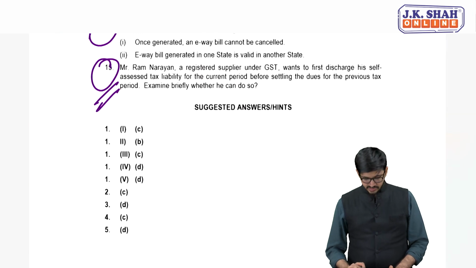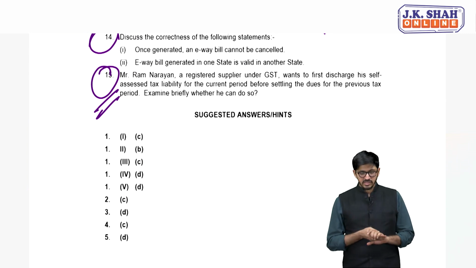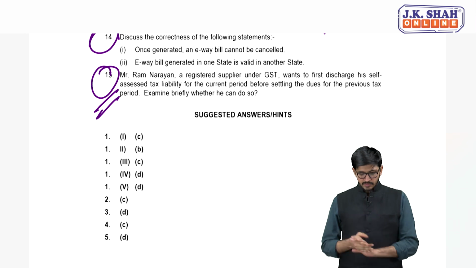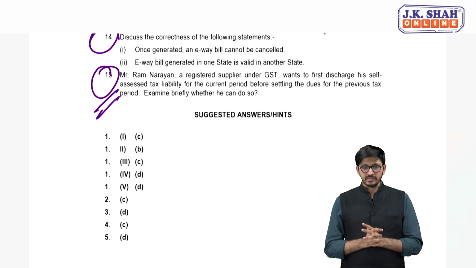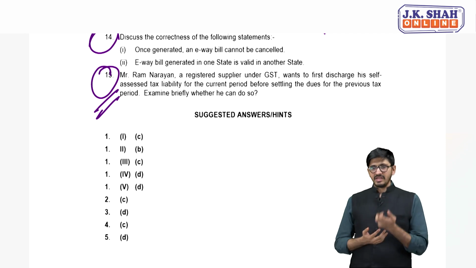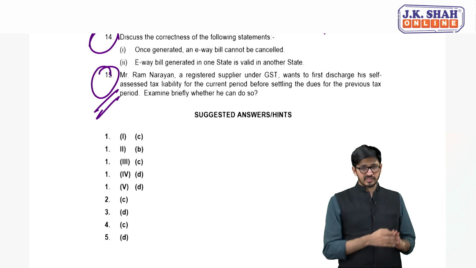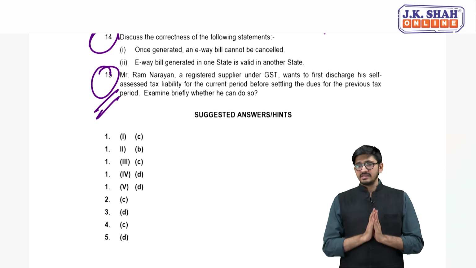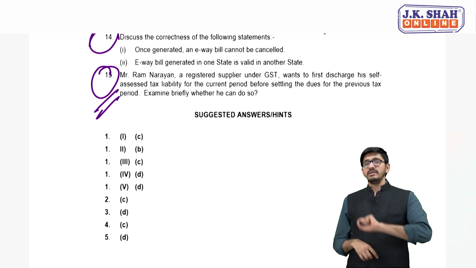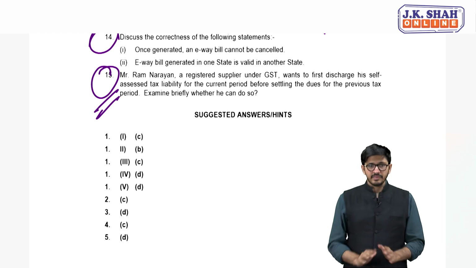So let's check the question. Mr. Ram Narayan, a registered supplier under GST, wants to discharge his self-assessed tax liability for the current period before settling the dues for the previous tax period. This cannot happen, my dear friends, because from the practical aspect, the current tax period tab will not open if he is not settling the dues of the previous tax period. So the answer is it cannot happen. First he has to settle the dues of the previous tax period, and only then will he be able to settle the dues of the current tax period. That's it, my dear friends.